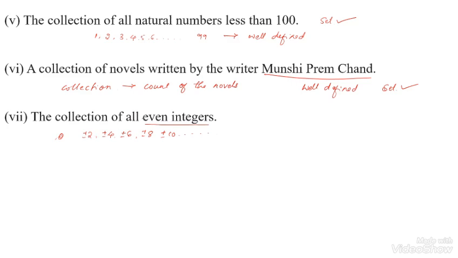So the collection of all the even integers goes up to so on. We don't have any end. That's why it is well defined. Even integer means everyone must obey this. So it is also well defined. The statement becomes a set.